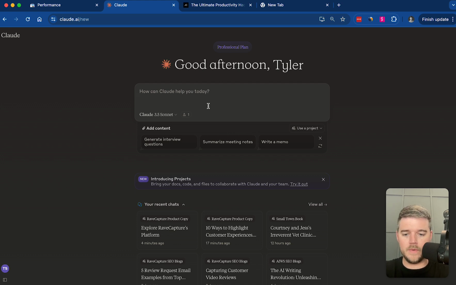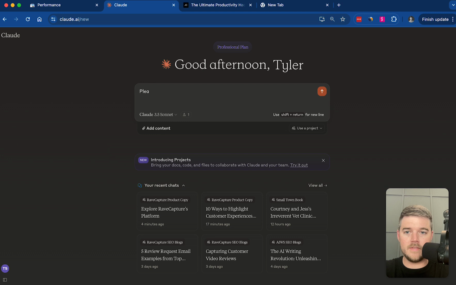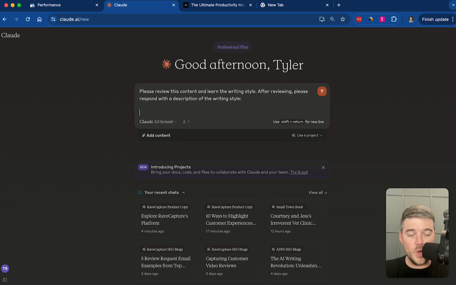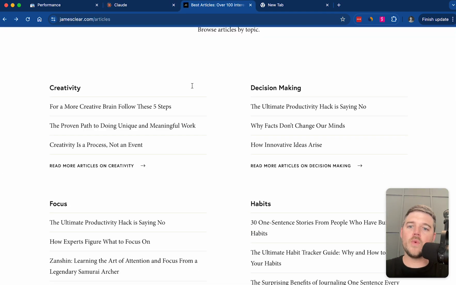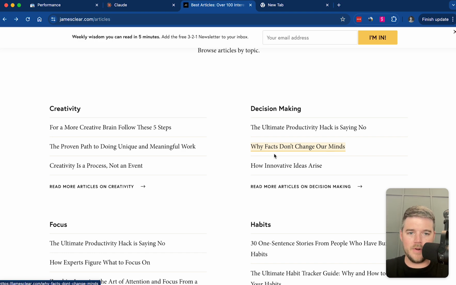So what we're going to do here is we're going to say, please, and this is the first step, we're going to train it. Please review this content and learn the writing style. After reviewing, please respond with a description of the writing style. And the reason why we want to do this, we want to know that it understands the writing voice. So I wouldn't recommend going and getting someone's writing that you don't really understand or don't really know who they are. I know James Clear's content very well, and so I know what his voice sounds like. So I know if this is going to be accurate or not.